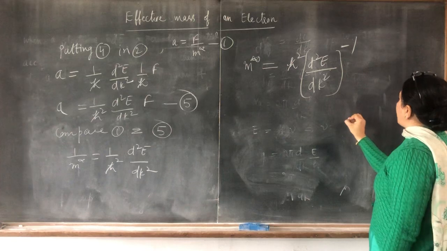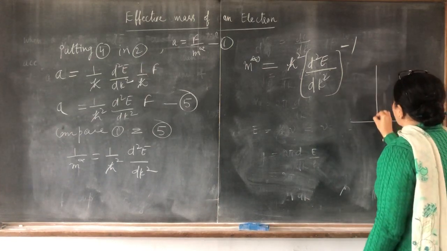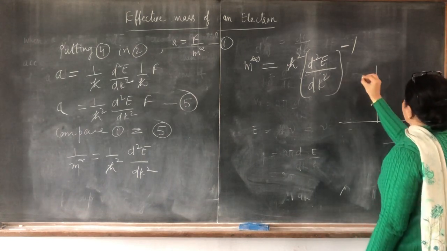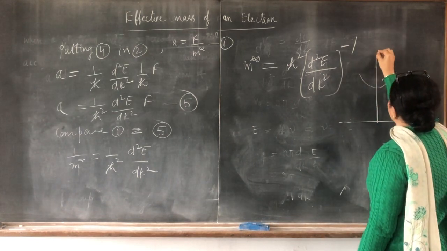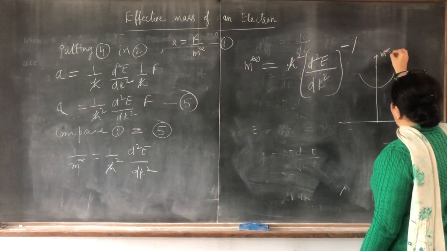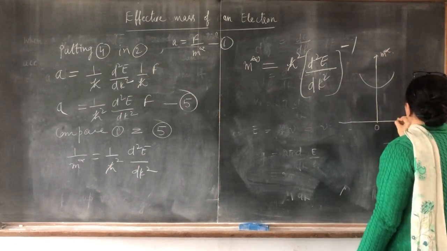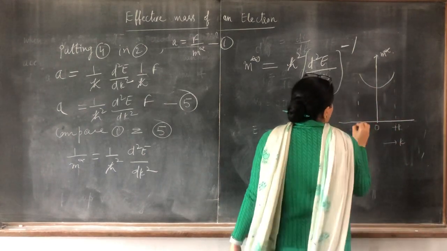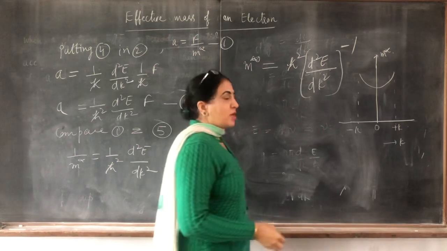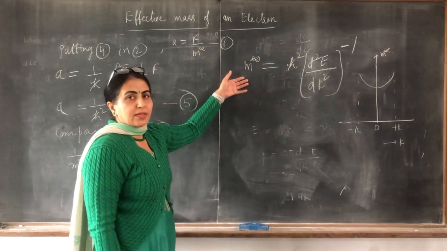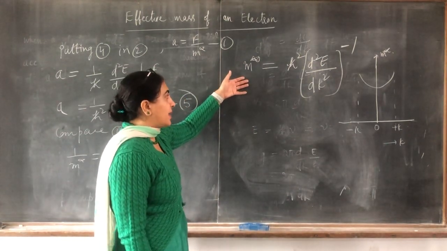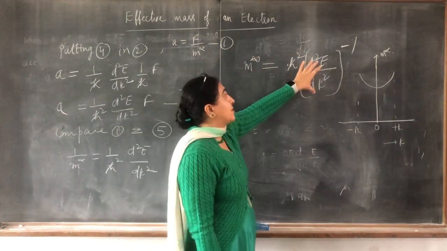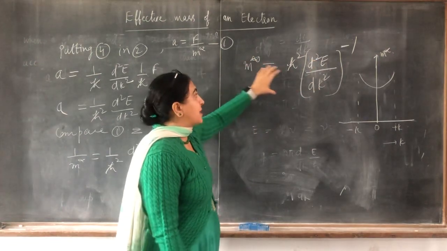Clear? If you want to plot a graph, on this side is k and this is m star. This is 0, this is plus k, and this is minus k. The graph will be like this. From this derivation it is clear that the value of m star depends upon this value.